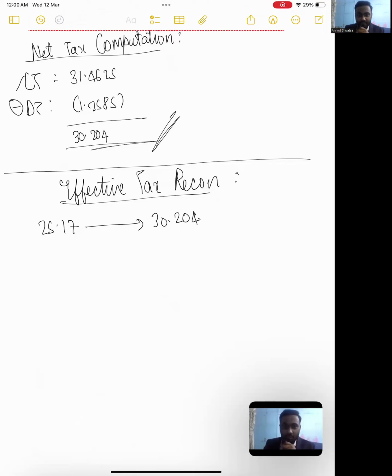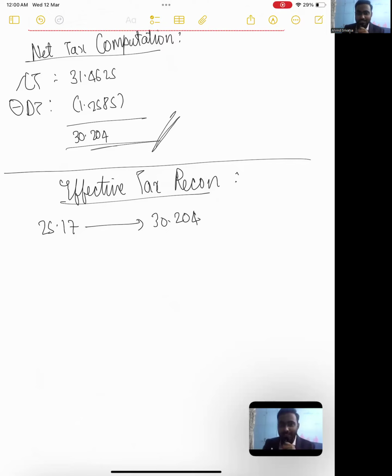So what we will try to explain to the investor is, sir, ideally, basis your simple logic, you should have got 25.17 of net tax charge. But sir, we are getting 30.204 of net tax charge. Sir, you don't worry, you don't take the tension.